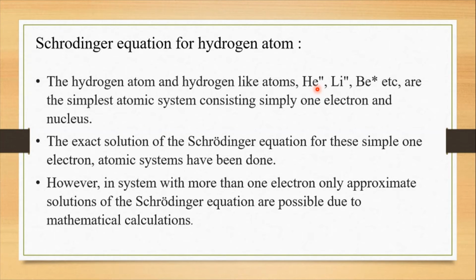Is it okay? Why are these systems taken? Because these systems contain only one electron and the nucleus. So for simplicity, we are taking the systems having one electron and the nucleus. The exact solution of the Schrodinger equation for these simple one electron atomic systems has been done.